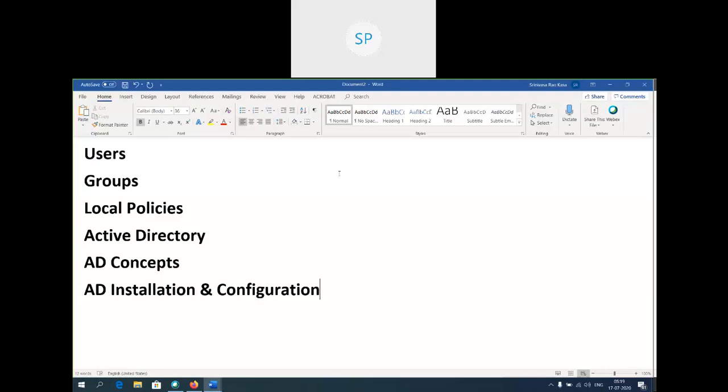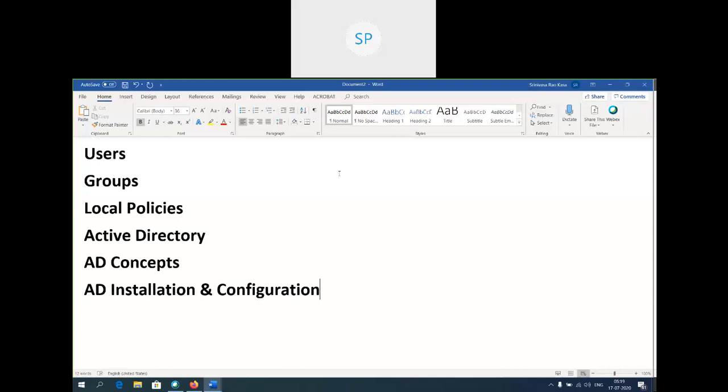What we need to understand is: what is a user, what is a group, and what is a policy. These three things we are going to see on the server now. Once we understand the user, group, and policy, then we'll go to the Active Directory concept. What is Active Directory? We'll discuss that. First, users, groups, and local policies. These three concepts we'll see on the server: how they are related, how we do it, where to check. All those things we are going to see now.